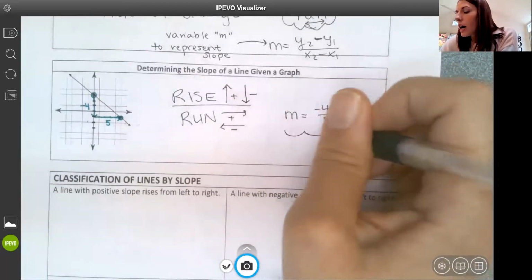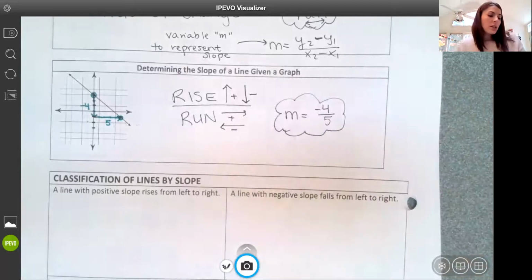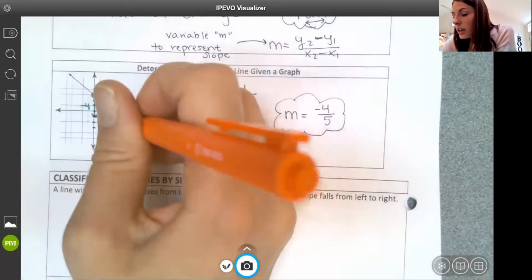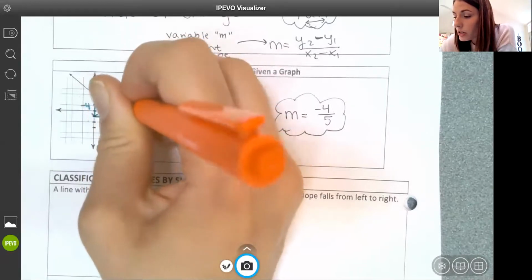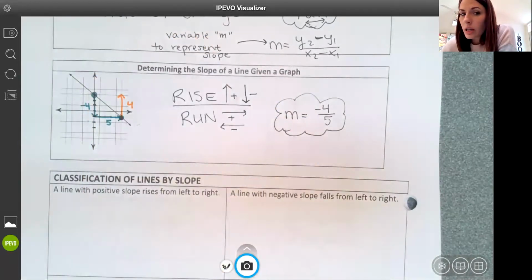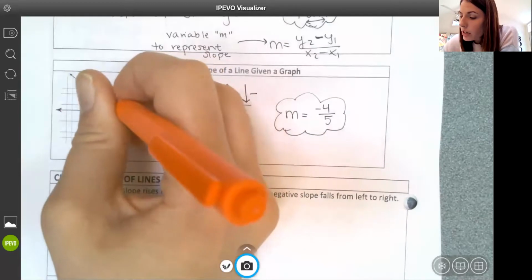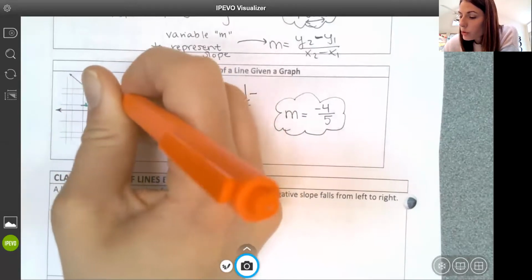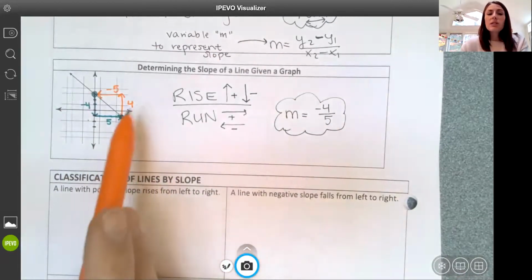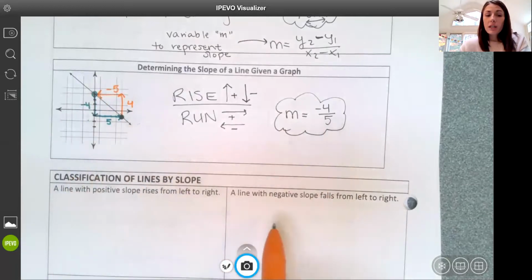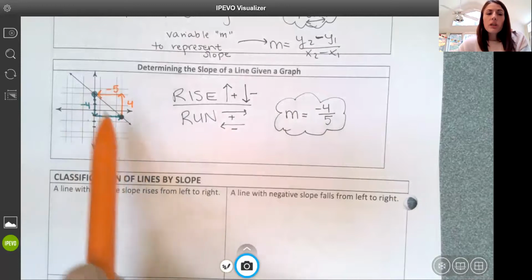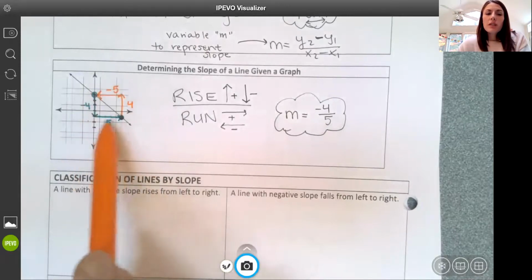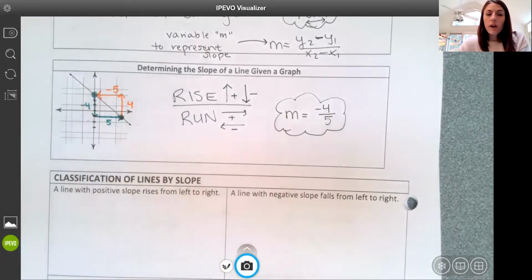Okay. I could have also started at the point to the right. If I had started here, then to get to my other point, I would have gone up 4. So that's +4. But then when I do my run, I would go to the left, which would be -5. So it would still end up being -4/5. It doesn't matter which point I start with. It's just going to flip which one of these is looking negative to me on the graph.